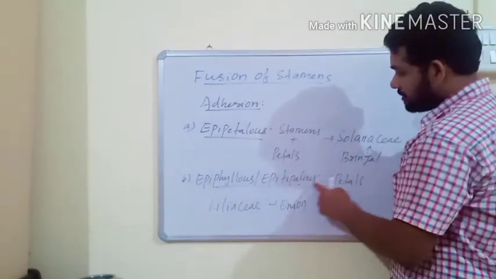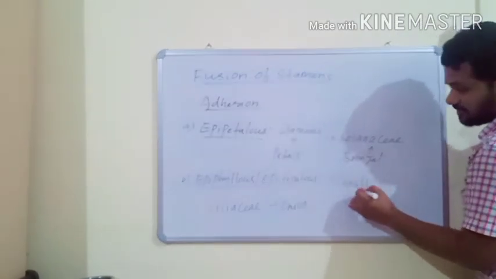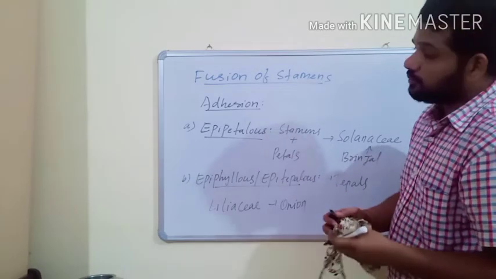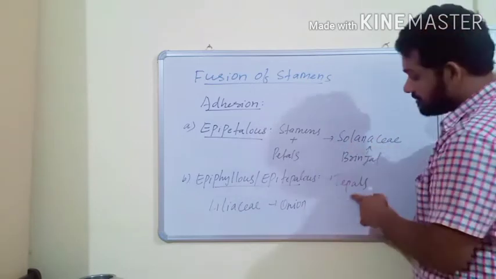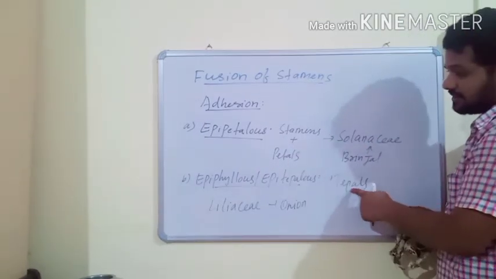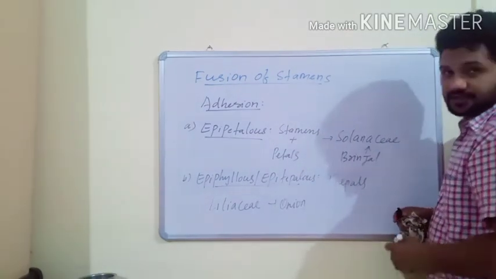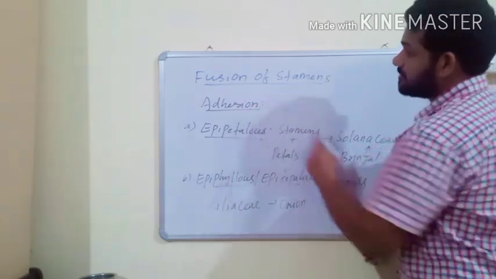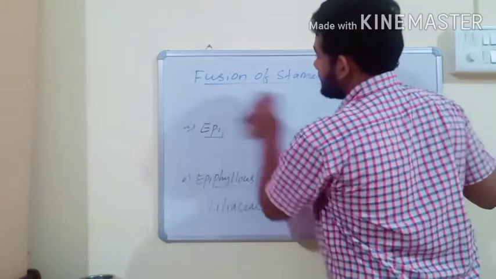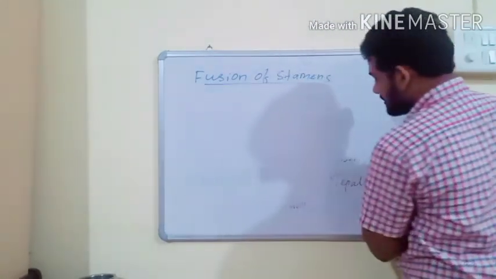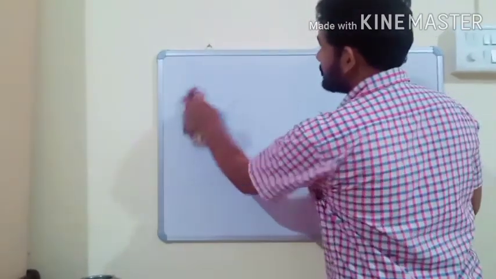If stamens are fused with tepals. Sometimes both calyx and corolla are fused. If both are fused, then the condition is known as perianth. And individual parts of perianth are called tepals. If stamens are fused with tepals, the condition is known as epiphyllous condition. So these are the two important types of adhesion. So these are the different types of fusion of stamens. And this is the third whorl of the angiospermic flower.